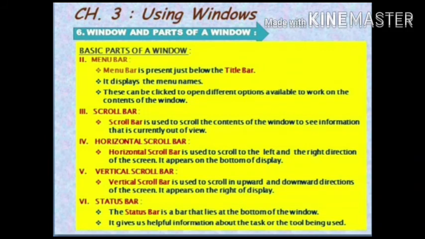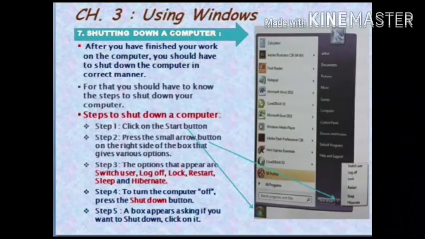Sixth basic part of a window is status bar. The status bar is a bar that lies at the bottom of the window. It gives us helpful information about the task or the tool being used. Move to the next topic, that is shutting down a computer. After you have finished your work on the computer, you should shut down the computer in the correct manner. For that, you should know the steps to shut down your computer. Steps to shut down a computer are as given below.